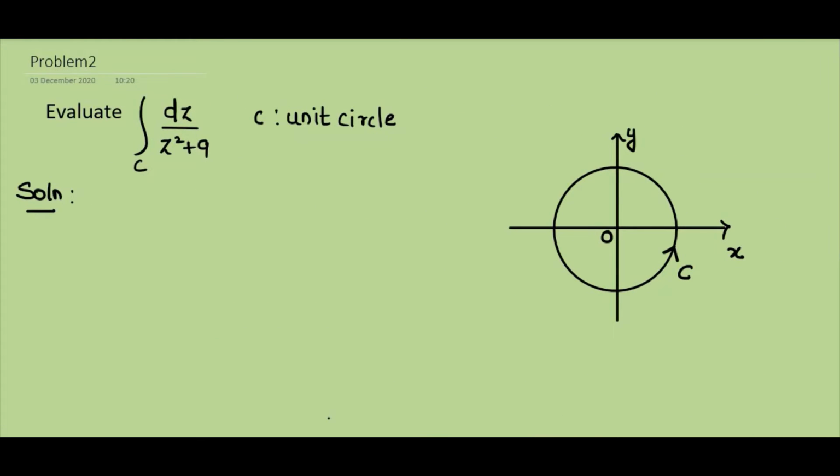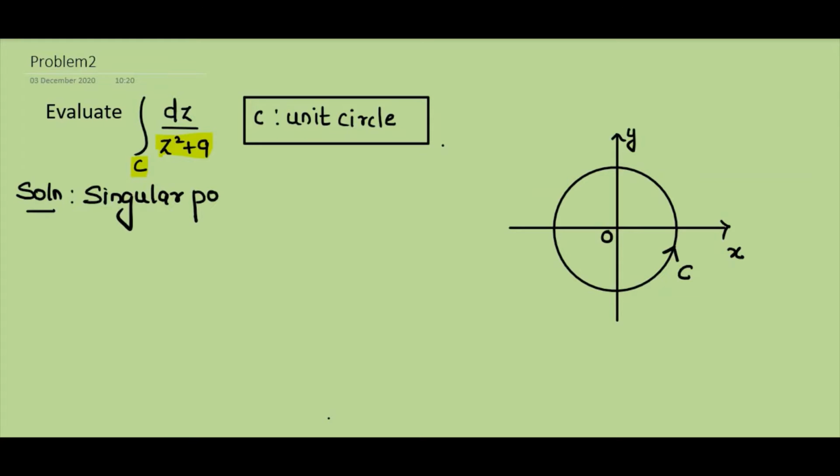Evaluate the integral of 1 by z square plus 9 over the closed curve C, where C is a unit circle. So we have a unit circle. Let us identify the singular points. The singular points are the points where the function fails to be analytic, and here we can obtain the singular points by equating the denominator to 0.